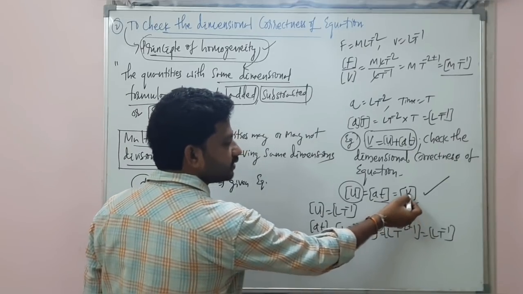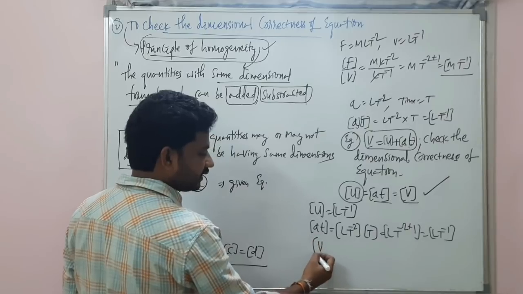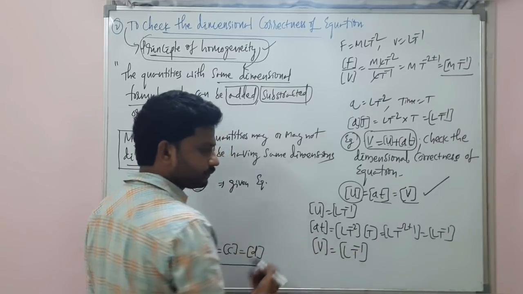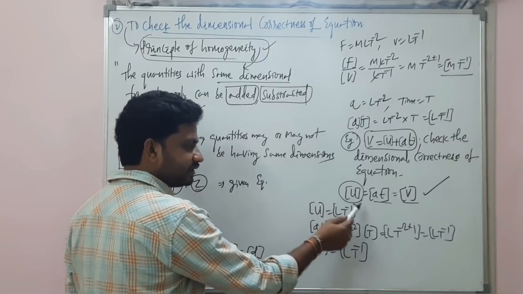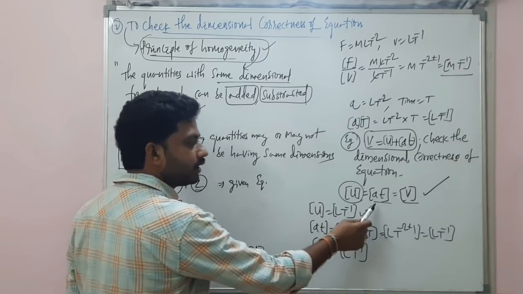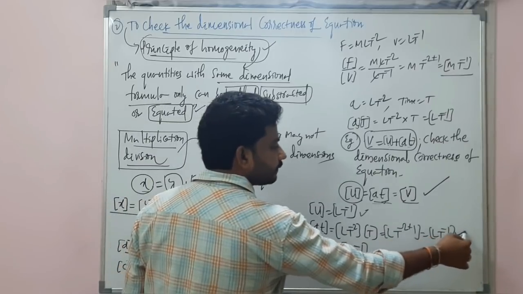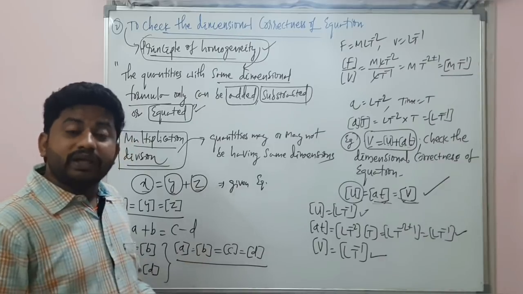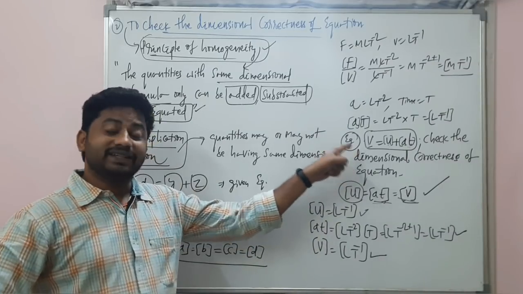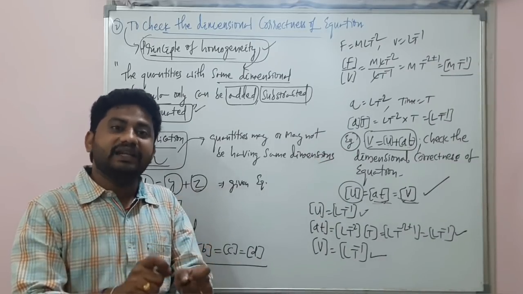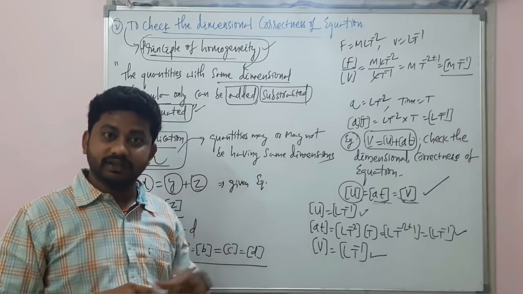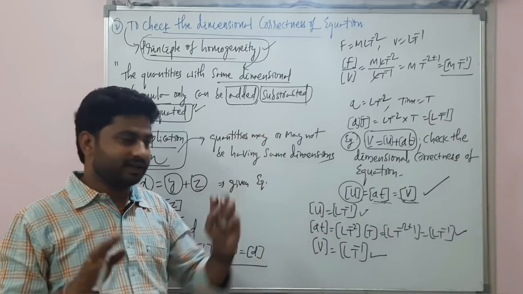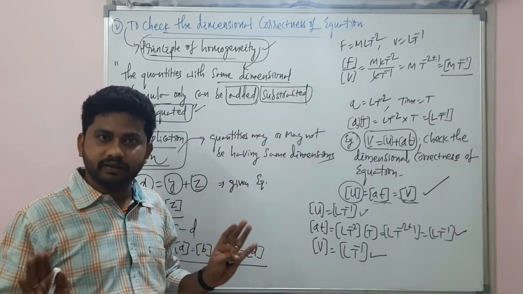This is finished. And this is also final velocity, right? Final velocity dimensions are LT minus 1. See, dimensions of this is equal to dimensions of this is equal to dimensions of this. So we can say that the given equation is dimensionally correct. You understand?